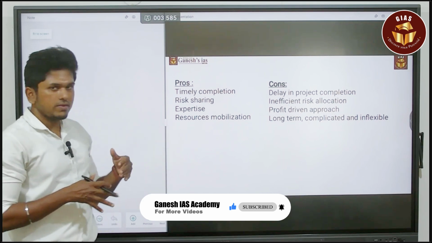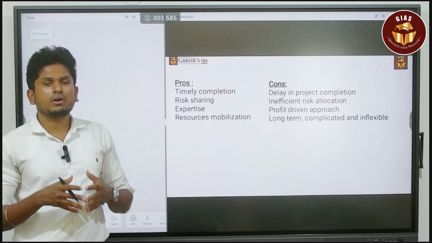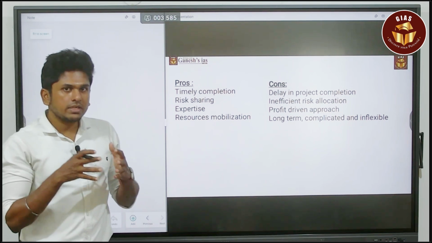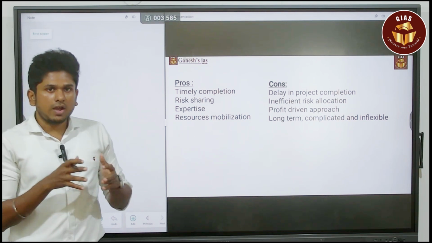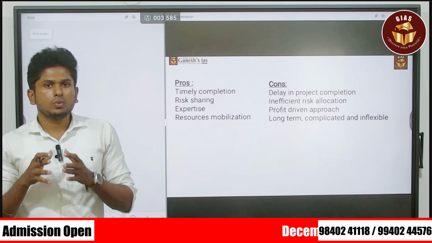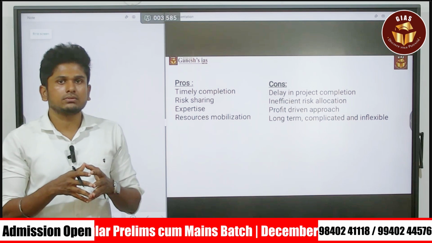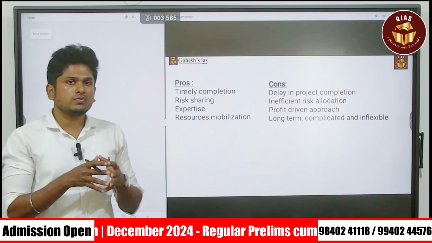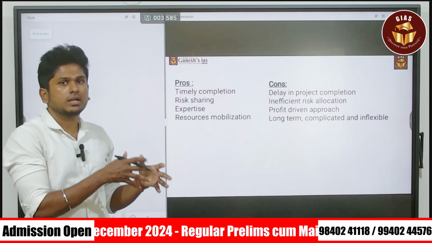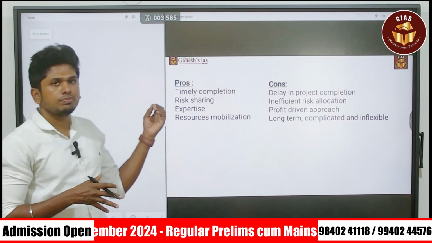But when it comes to private, only if they are able to complete the project in a timely manner, they will make a profit. Consider the road. Within a certain time period, they have to construct it. Only afterwards are they going to make a profit through the toll plazas. So it is providing a target time period for the private player. By the way, the completion of the project will be much quicker compared to wholly owned public sector construction. So that is the first and foremost benefit of this triple P model.